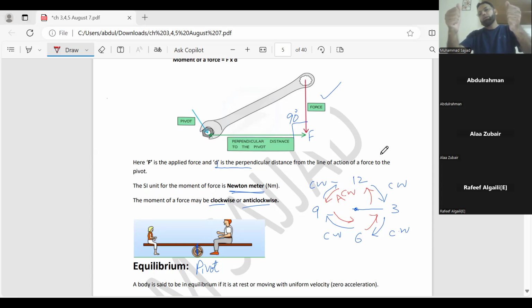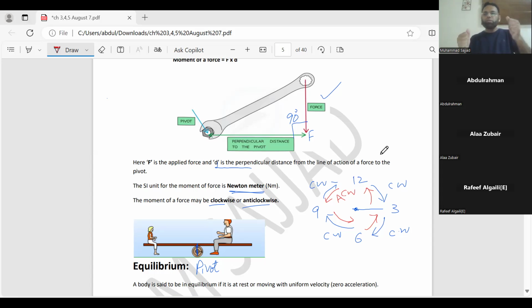So see, my right hand going down, left is going up. So if the force is acting on the right side of the pivot, downward, that is clockwise movement. On the left side of the pivot, upward, also clockwise movement. So when we are making a right turn by using the steering wheel of the car, that is clockwise movement. That is causing clockwise movement, or the force is causing clockwise movement.